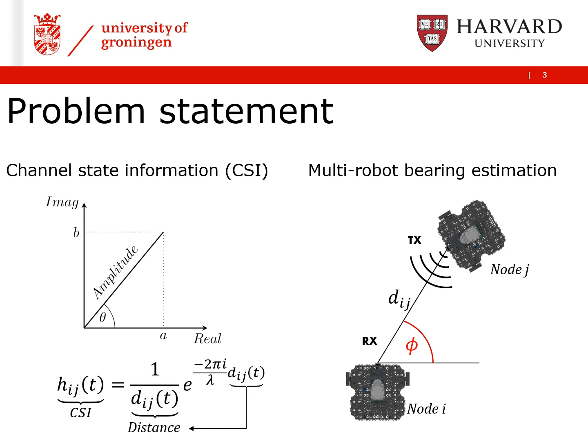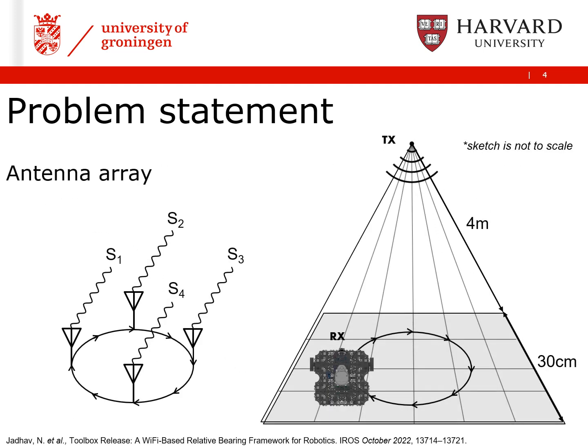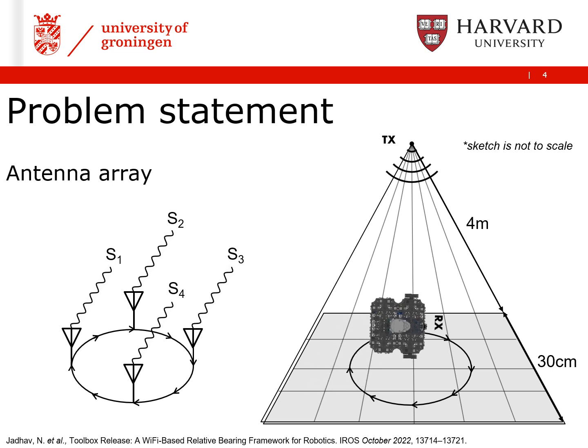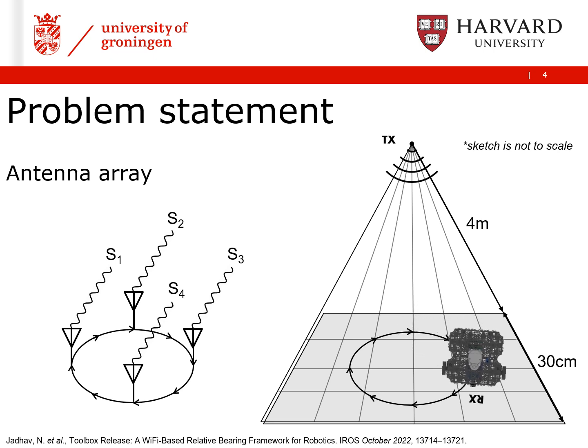Wi-Fi carrier signals' amplitude and phase can be used to extract channel state information, or CSI. While amplitude data is typically coarse and noisy, phase data is highly accurate and reliable. Antenna arrays have been conventionally used to capture phase data of incoming Wi-Fi signals to estimate relative bearing. A moving robot can emulate an antenna array by intercepting multiple signals along its trajectory using a single antenna.